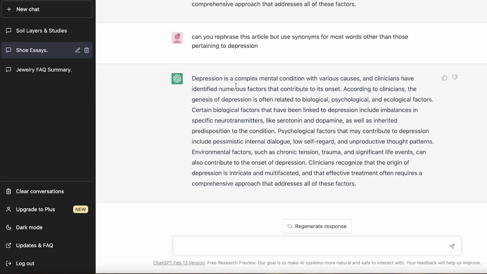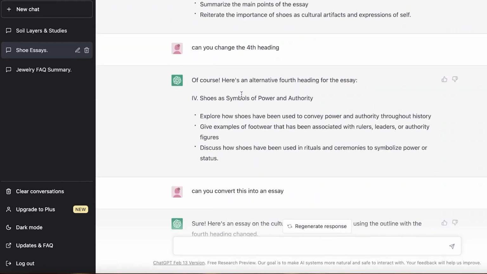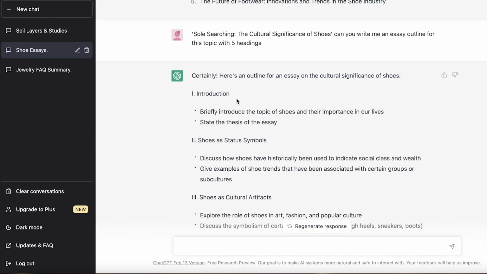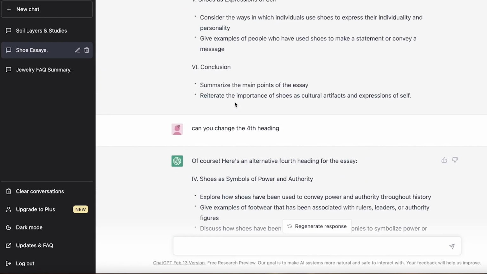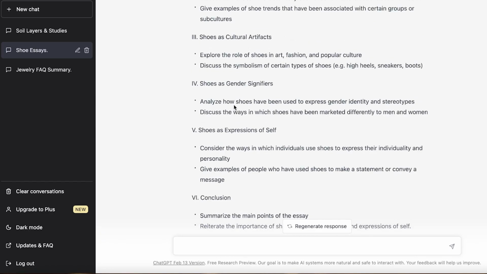So I definitely recommend, if you're writing academic essays, that you double check and ask it to rewrite using synonyms, and that will enable you to bypass plagiarism or AI checkers as well.